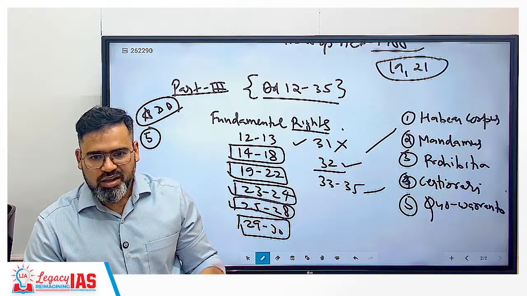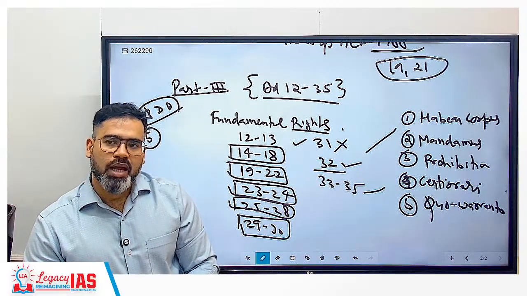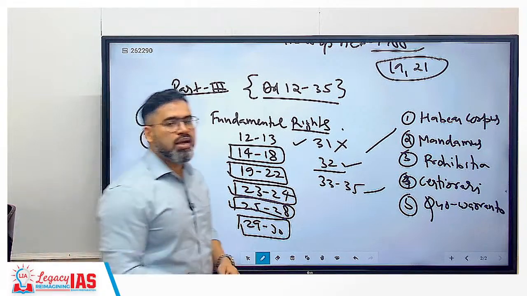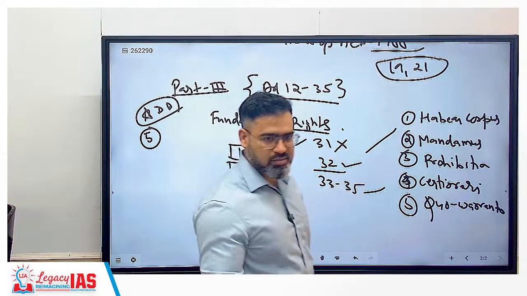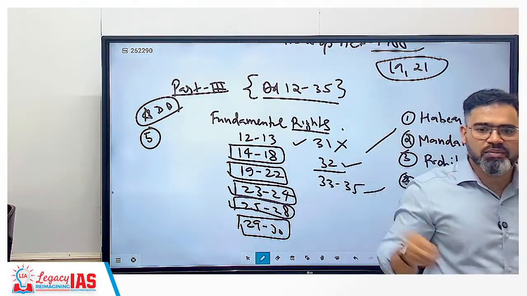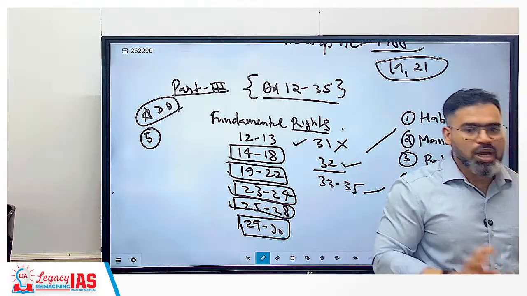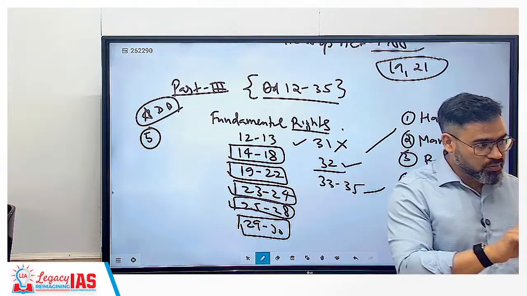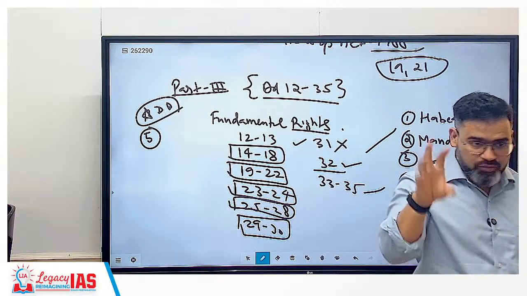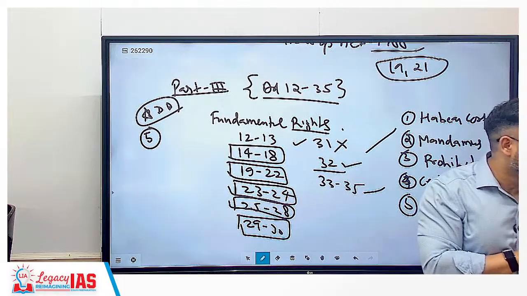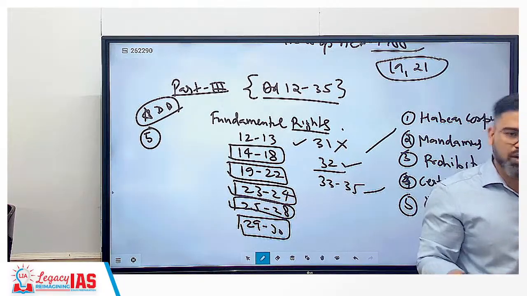Correct? And that is the reason this is a problem. How many Indians have traveled outside? In entire India, what percentage of Indians have a passport? Around 6 to 7% of Indians have a passport. Do you understand? Out of 140 crore, only 6 to 7% have a passport. Now, just having a passport, can you travel outside?